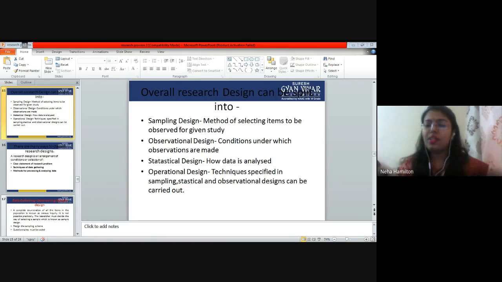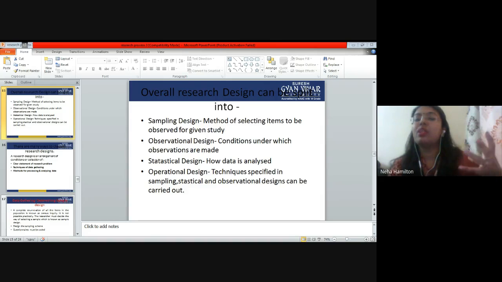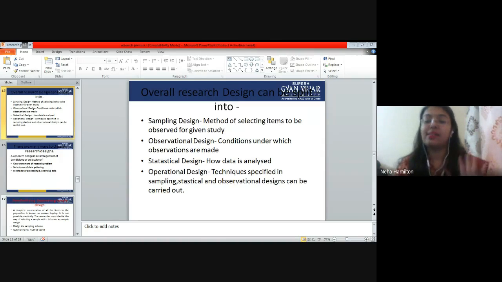So overall research design is like an architecture or a blueprint of how you are going to go about your research. What are you going to do in your research, right? Because research is not something that happens in one day. It takes time, right? A PhD research sometimes takes 6 years of time, 10 years of time, right? So you have to make a plan. You have to decide what thing, when you are going to do and by which technique you are going to do. That is research design. Okay.